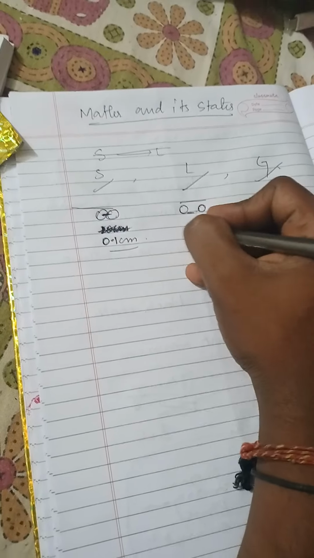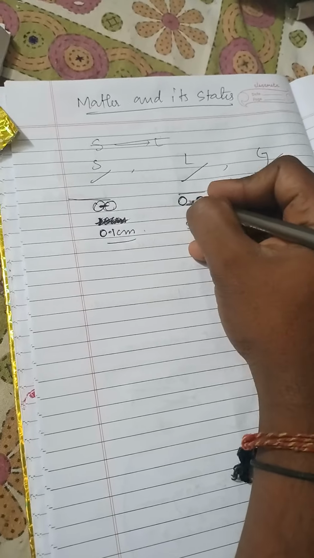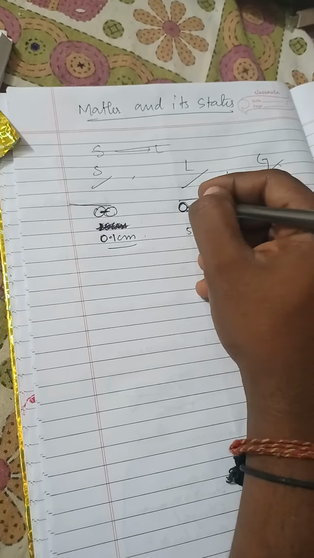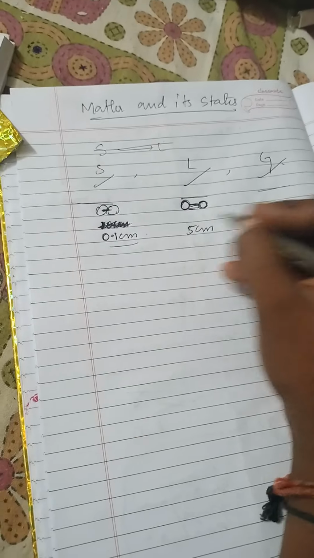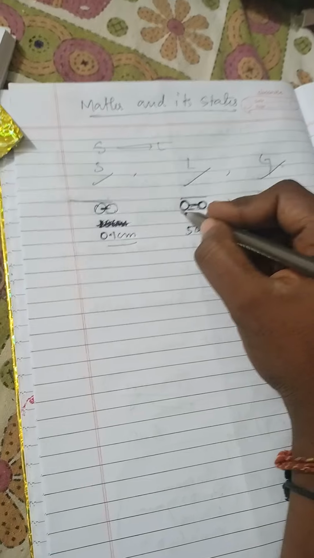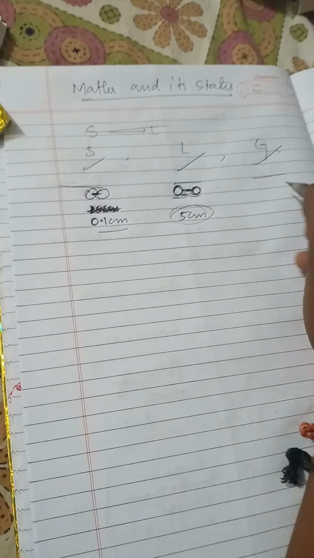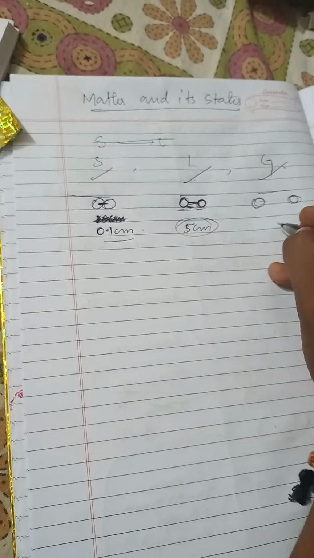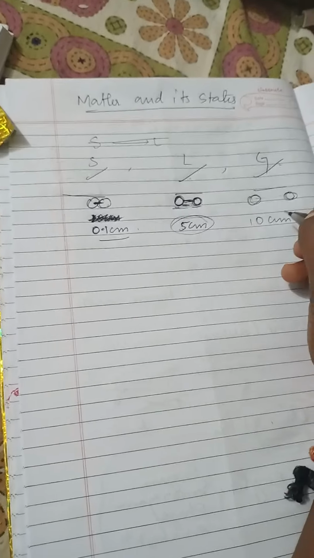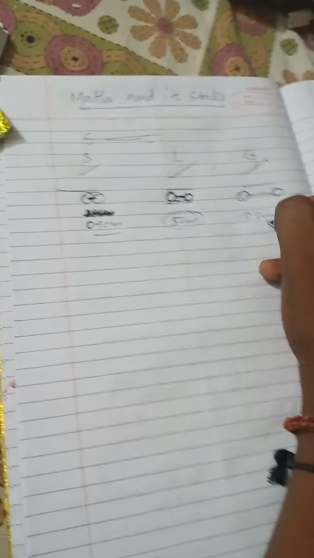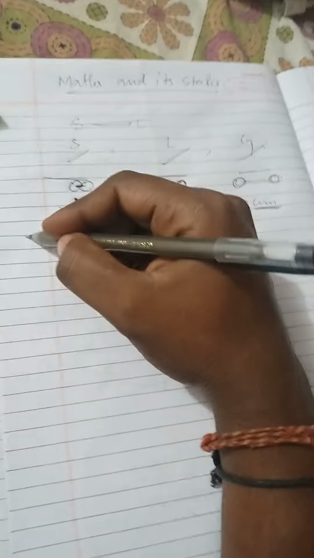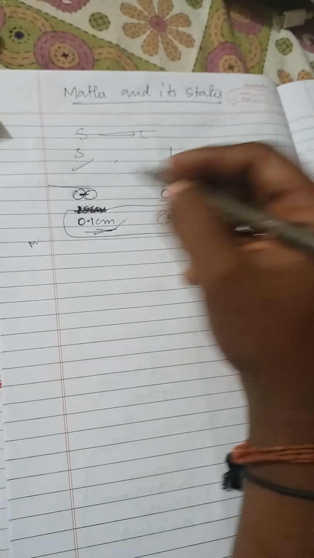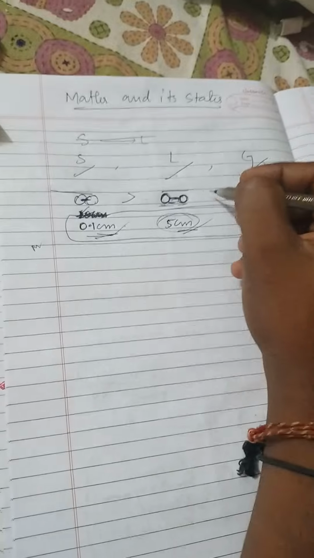For liquid, I am taking 5 centimeter, because in the liquid state the molecular distance between two atoms is different, so they are 5 centimeter apart. In the gaseous state the two atoms are much farther apart than in the liquid state, so I am taking 10 centimeter. I am taking all of them in centimeters. So we can see that the intermolecular distance is increasing step by step.